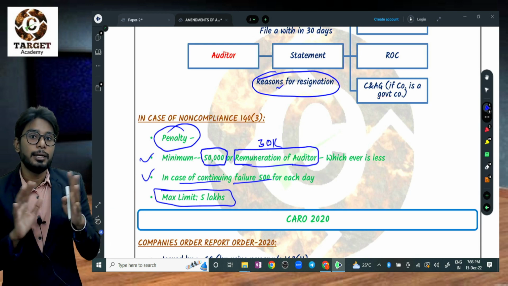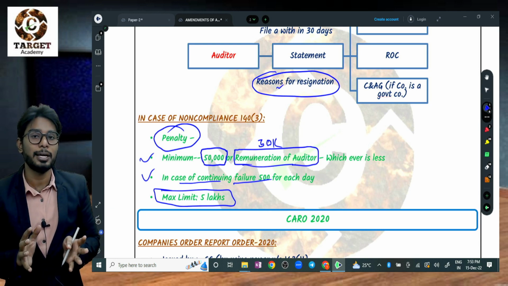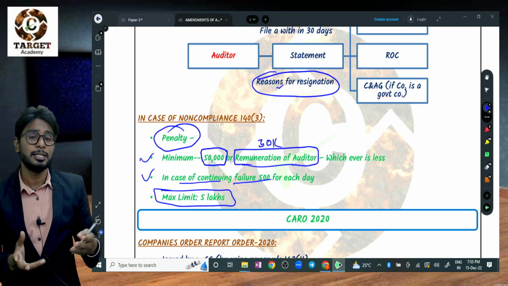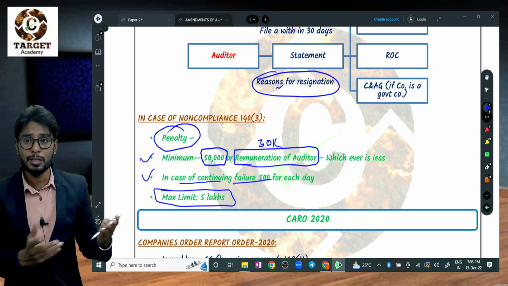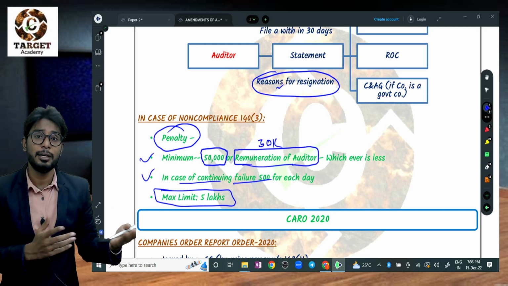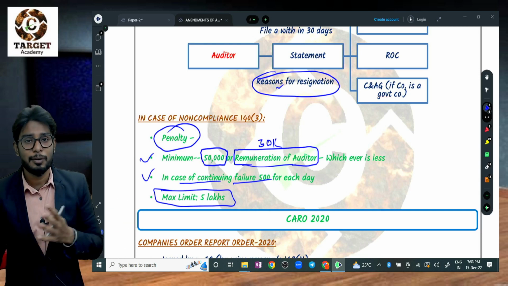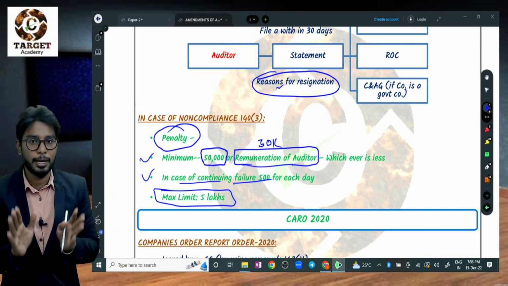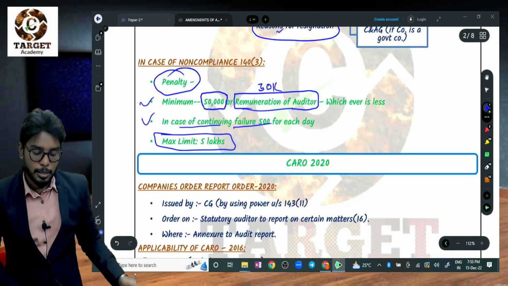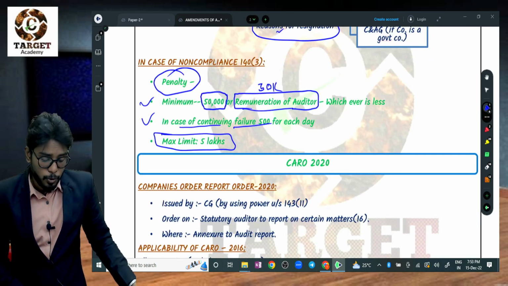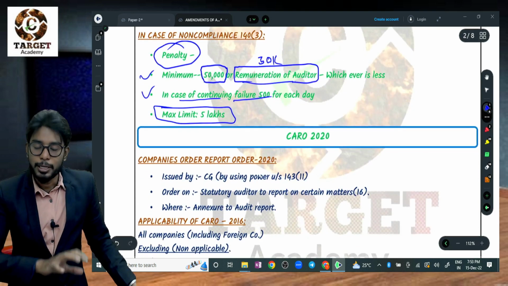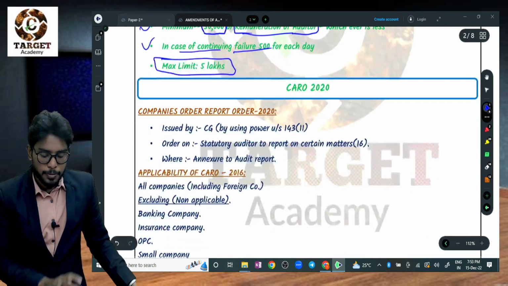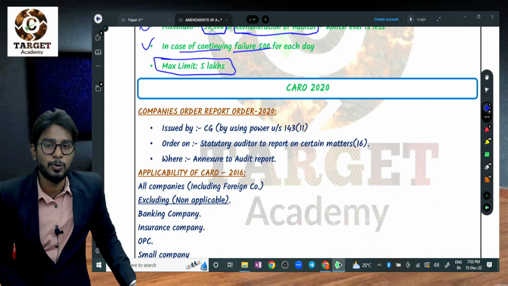But the entire penalty should not exceed 5 lakhs. For example, if he has not filed the statement for 6 months, 6 months means 180 days, 180 into 500, this is a huge amount actually. So the variable penalty and the fixed penalty together should not exceed 5 lakhs, that is the provision. This is an important provision, section 140 subsection 3, especially in case of casual vacancy, the resignation case is very important. The next very important part of the discussion is CARO 2020.